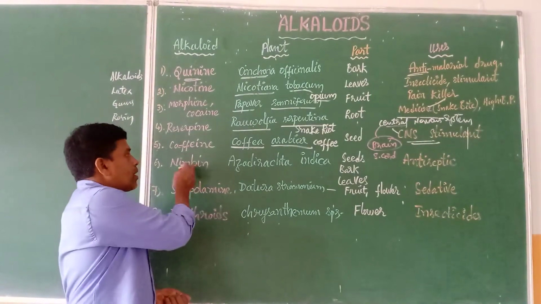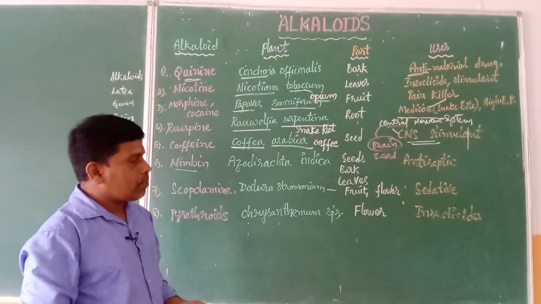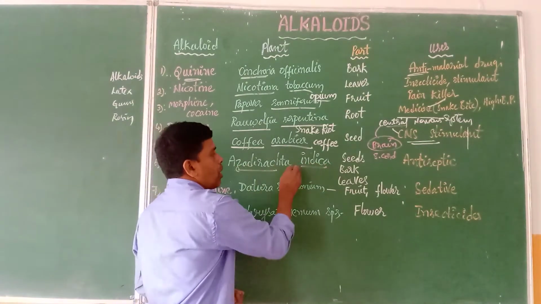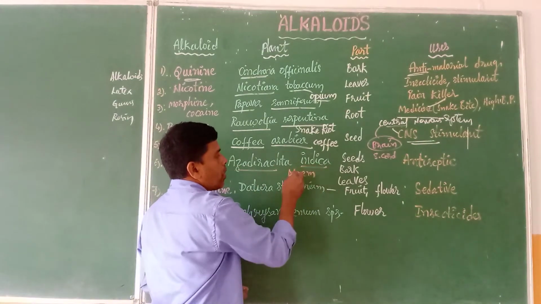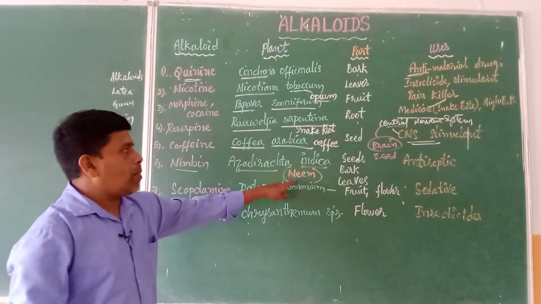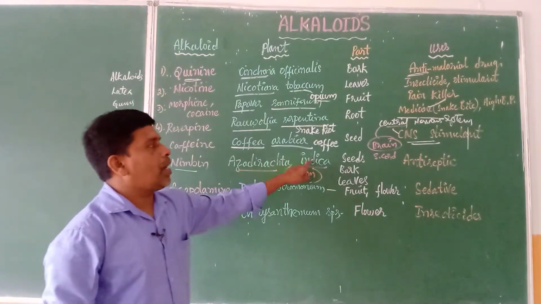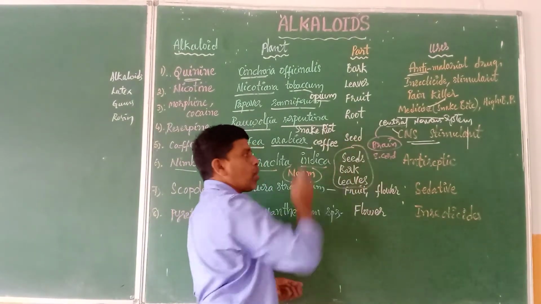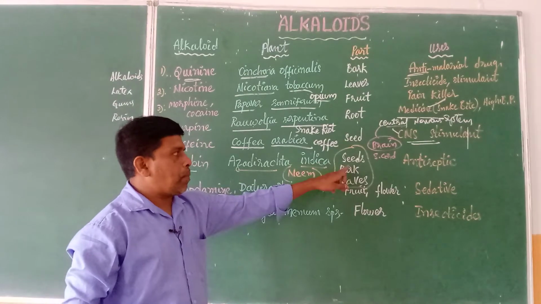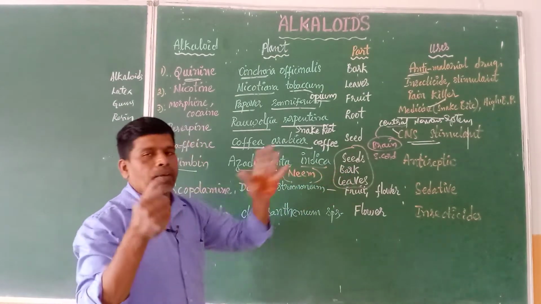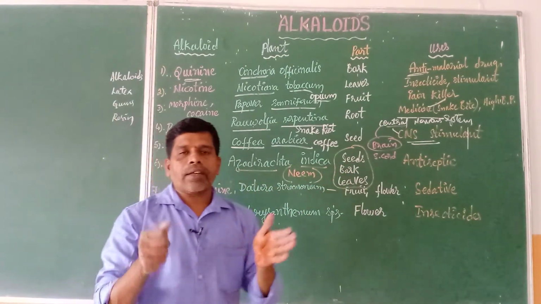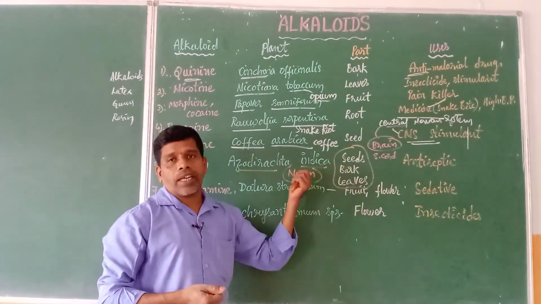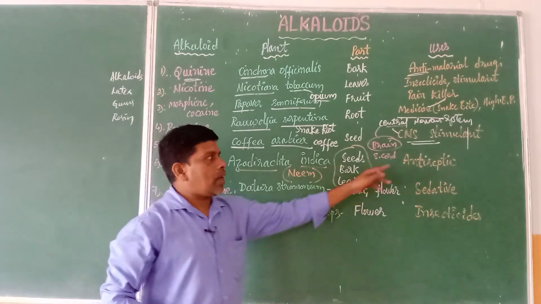Right, moving to the next one, that is nimbin. Nimbin is the alkaloid extracted from a plant called Azadirachta indica, commonly known as the neem tree. Almost each part of the plant is very important. It may be the seeds, the bark, the leaves, or the stem. The entire neem tree is very useful, and it is the best in containing sulfur. It is used as an antiseptic.